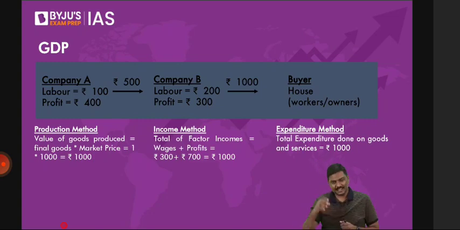One is the expenditure method, second one is the production method. And tomorrow we'll have a detailed discussion about the production method. That's very much relevant for you. But the last concept for the day, this one. Please have a look at this. I'll explain this. Let's go point by point.